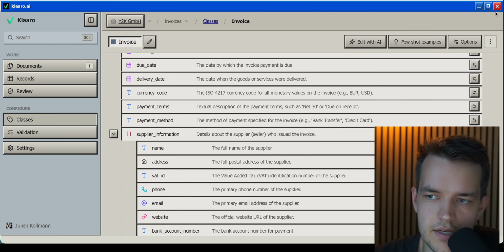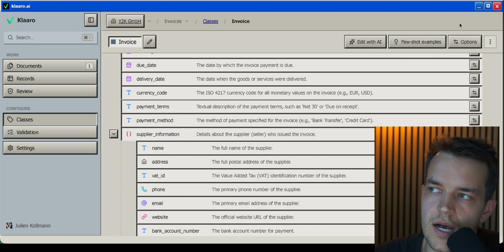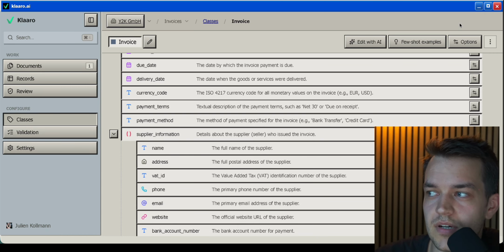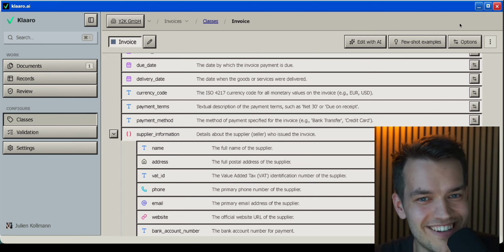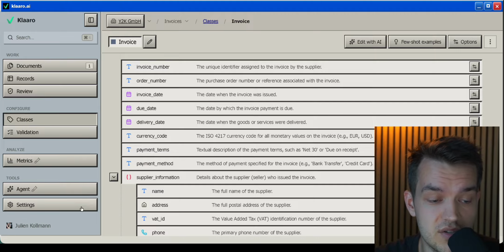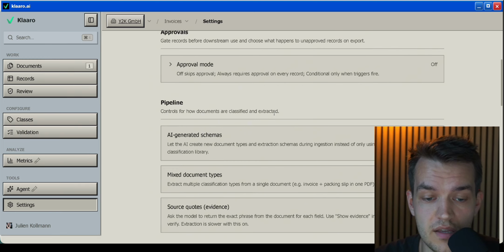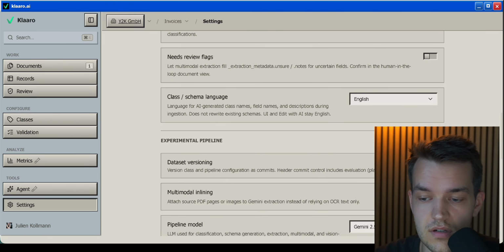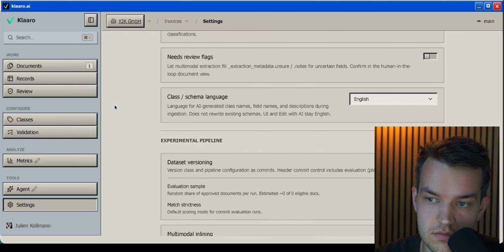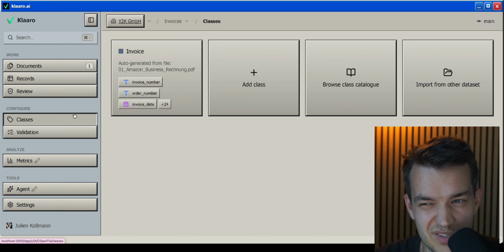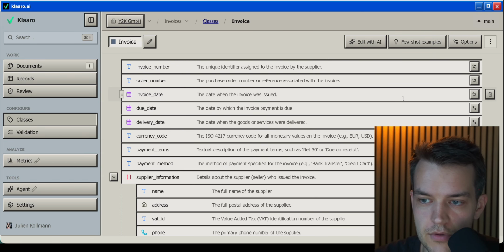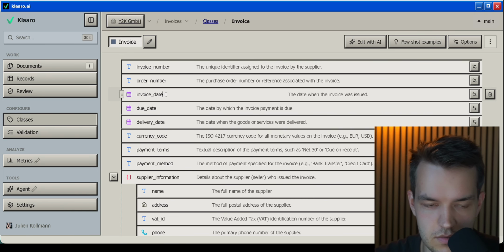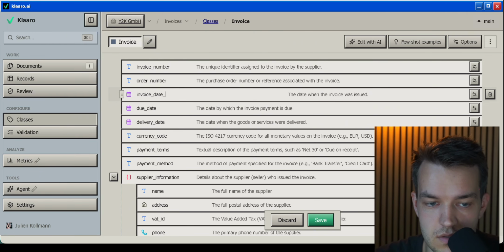Everything you might need. And then if you're a developer like me, you might ask, okay, great, I don't need to maintain my schema in a large JSON, but my large JSON has one big advantage, it's versioned. Well, so is Klaaro, first of all. So I can go into my settings here, and I can activate a feature that is called dataset versioning, and it's pretty cool. By the way, we don't have a save button in the settings because we autosave. And now I go into the invoices, and if I now say, okay, I added the invoice date to feature an unnecessary underscore,